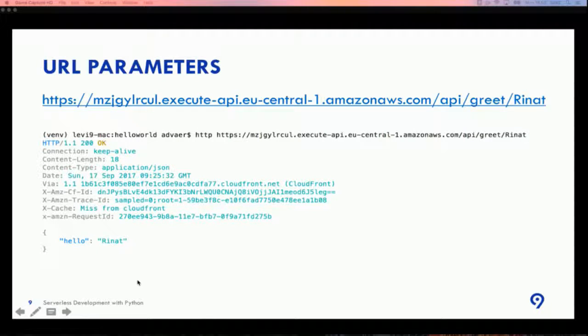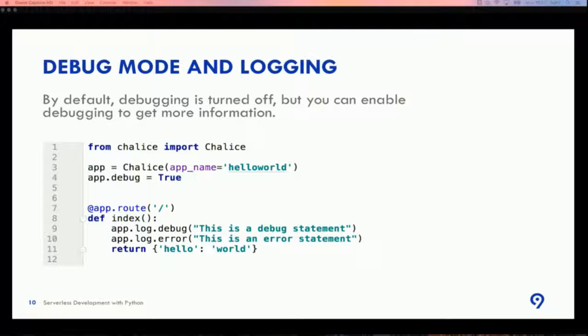So now we can do a bit more tricky and more interesting things. But it happens that time after time developers make mistakes, and it's good to track them and to find what's going on, what's wrong, and it's not always a good option to go to CloudWatch and to read all logs and click a lot of links. So by default debugging is turned off in Chalice, but you can enable it easily in one step. You can just set the flag debug true, and then you can add any logs, for instance debug log, error log, and other things that you need to debug your application.